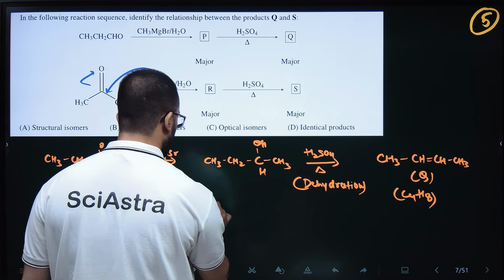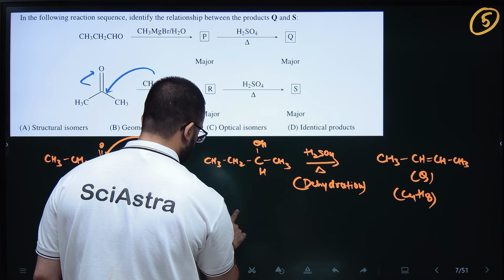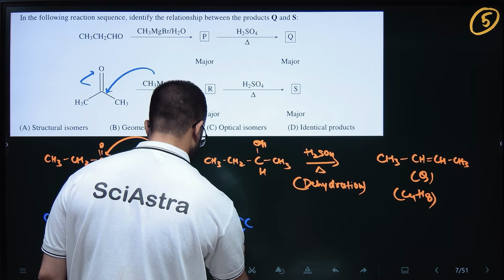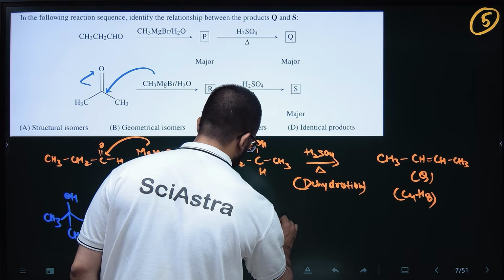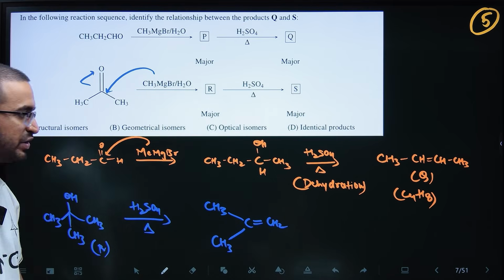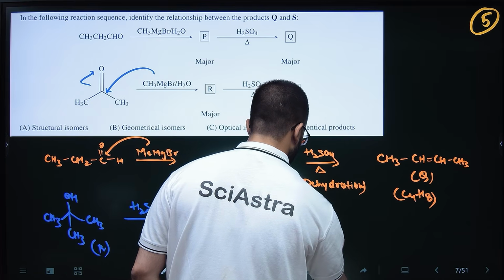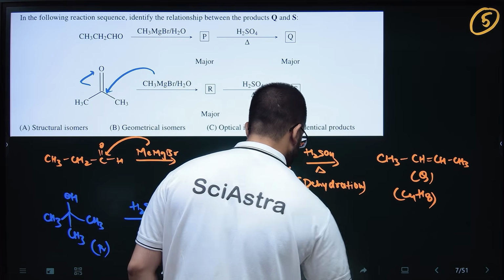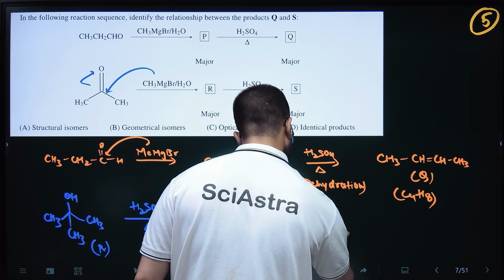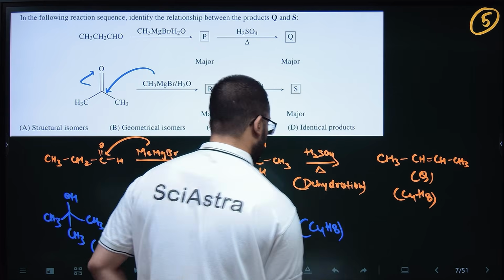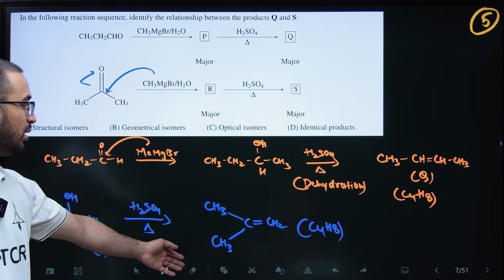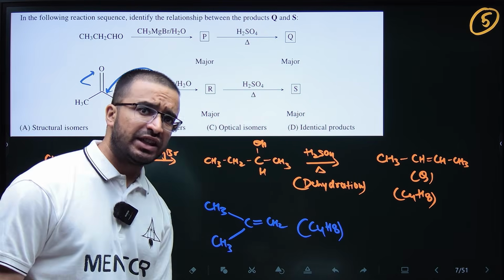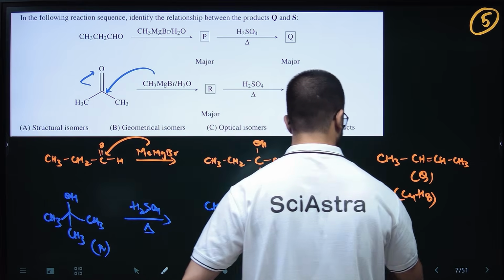So the alkene that will be formed is CH3, C, CH3, double bond CH2. So this is again C4H8, and again that is butene. This is what, 1 2 3, so 2 methyl prop 1ene. So again these both are what?